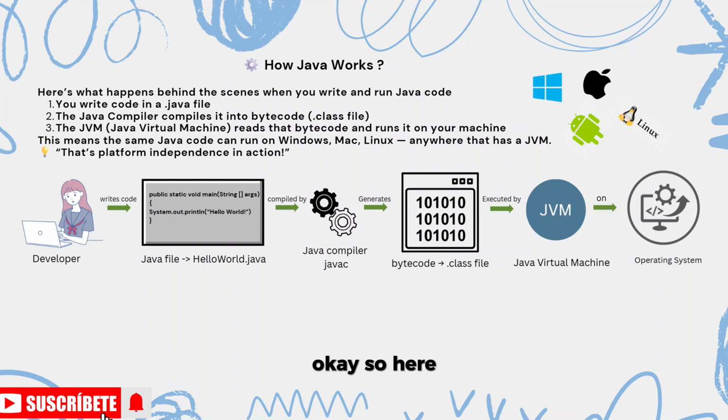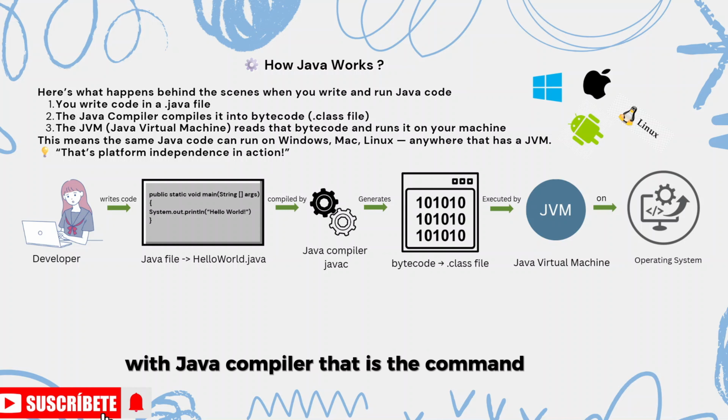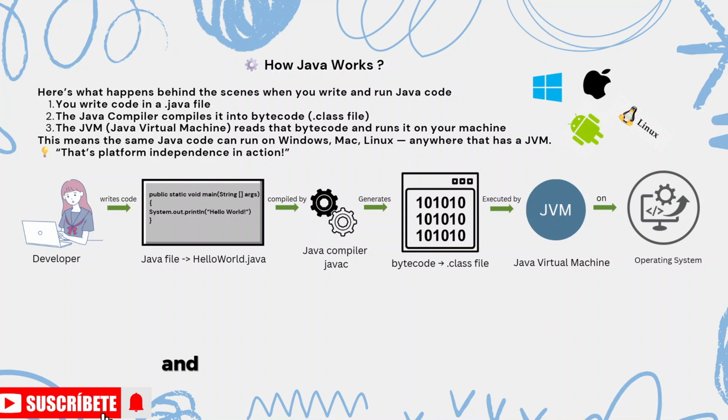Here you compile your Java code with the Java compiler, using the command javac, which generates bytecode, a .class file. Bytecode is platform independent and can run on any platform. That's why Java is platform independent.